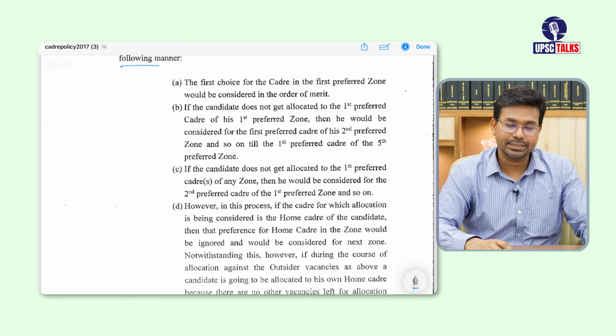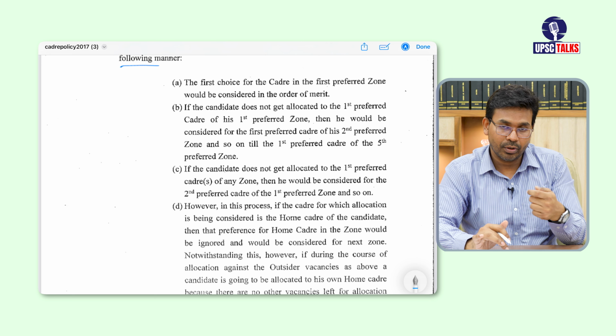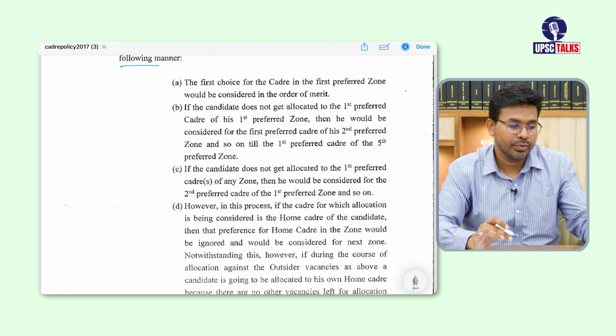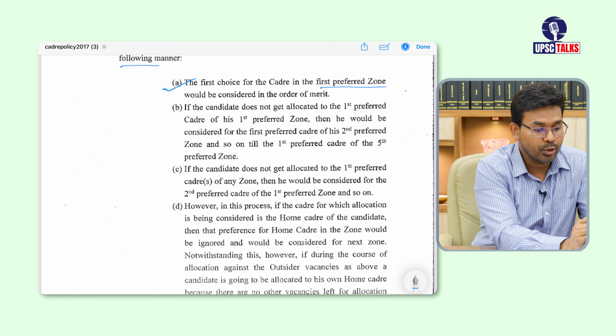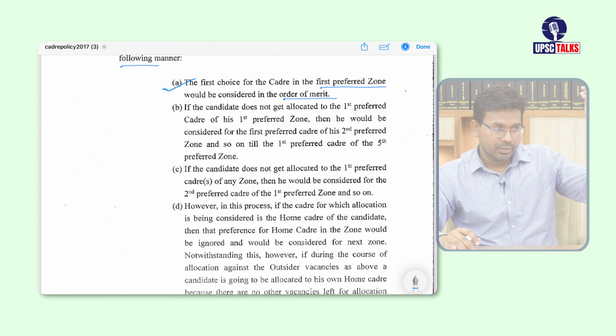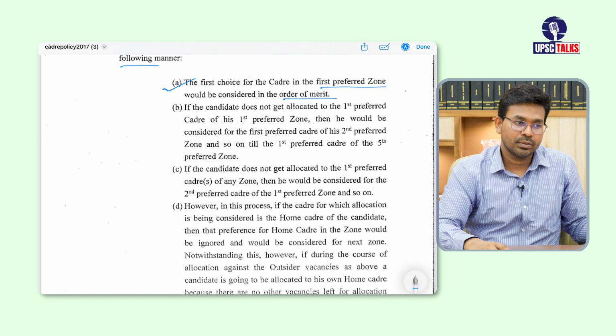So for this they are going to follow these processes. Okay, I have already discussed this process while you were filling the DAF 2, or while we discussed how to fill the DAF 2. So now what they are going to do, the first choice for the cadre in the first preferred zone would be considered in the order of merit. Means let's say there is the 2024 exam.